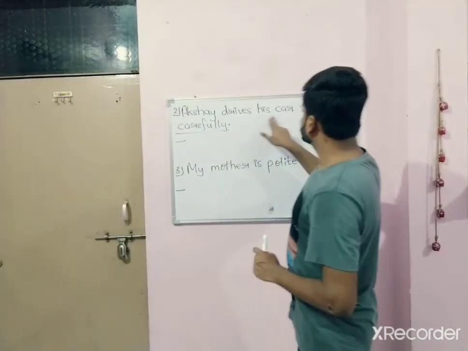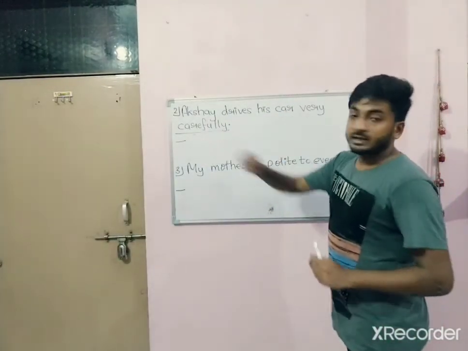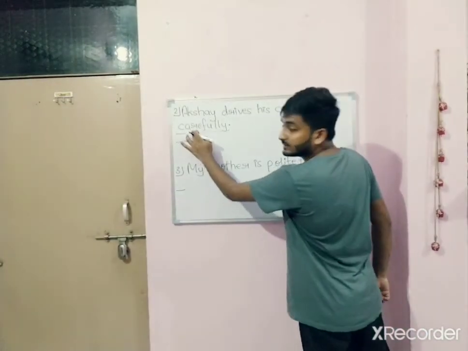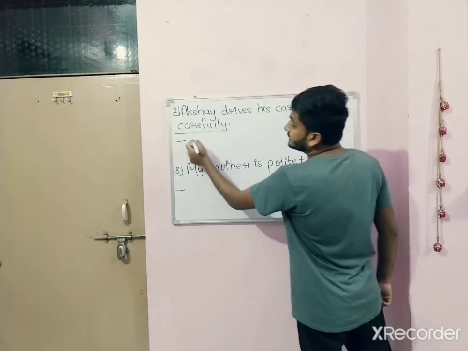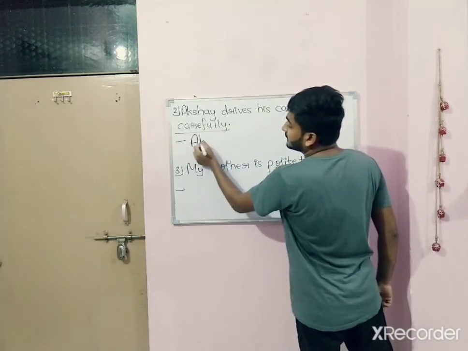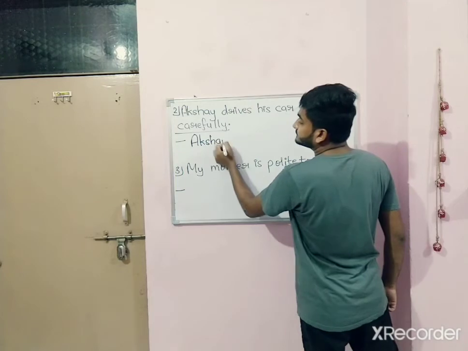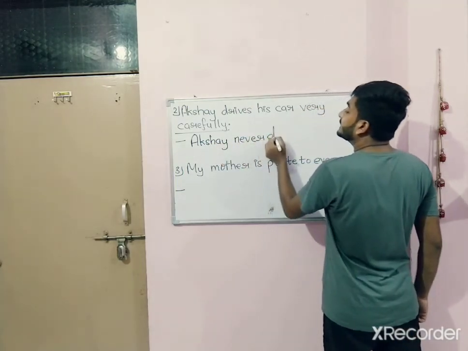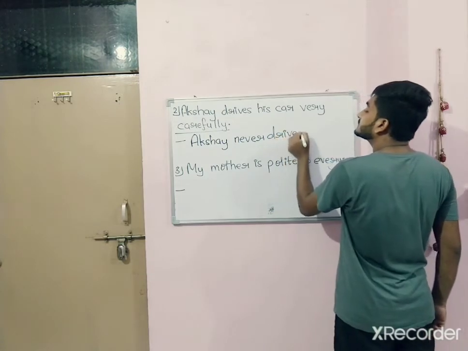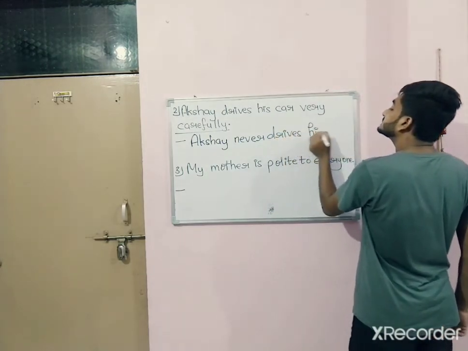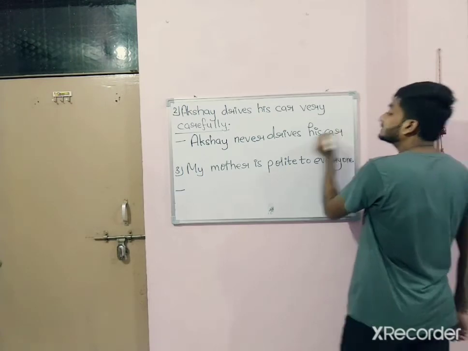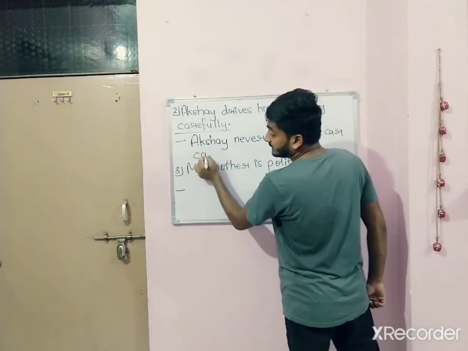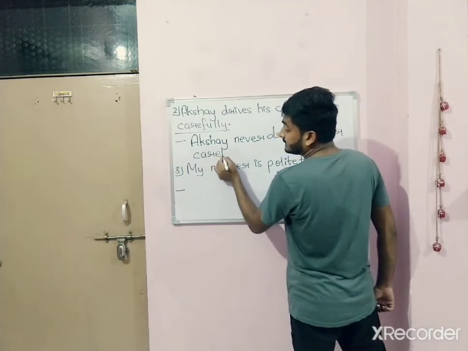Look at the second sentence. Akshay drives his car very carefully. So, what is the adjective in this sentence? Carefully. So, how will it change? Akshay never drives his car. What is the opposite of carefully? Carelessly.